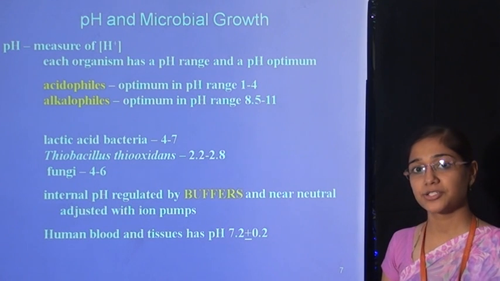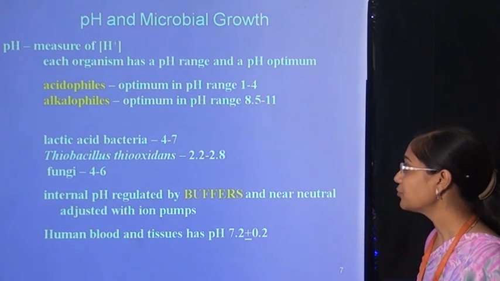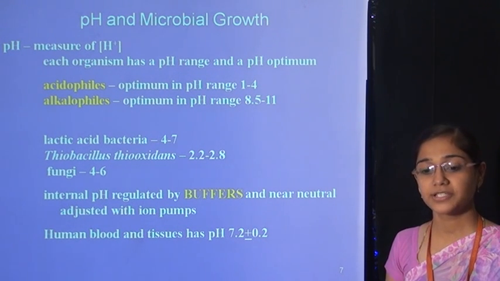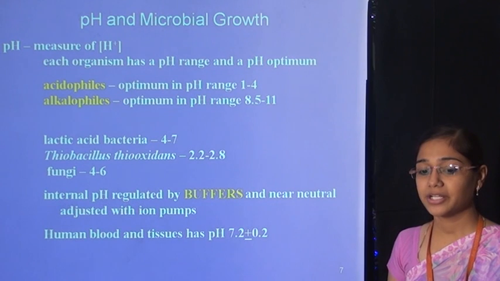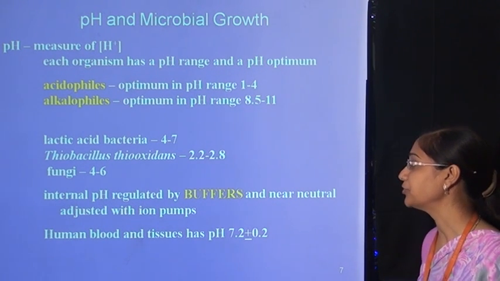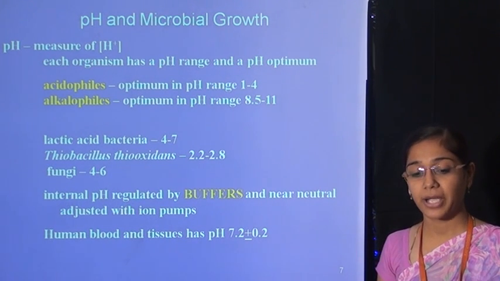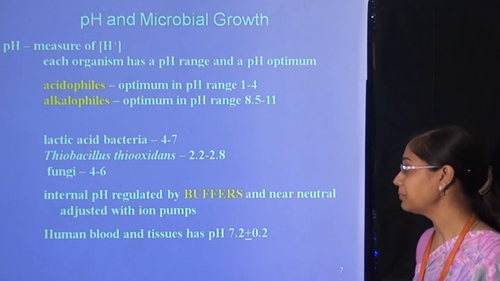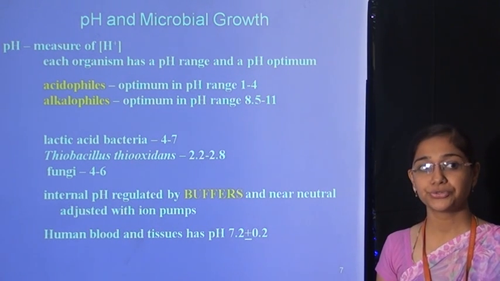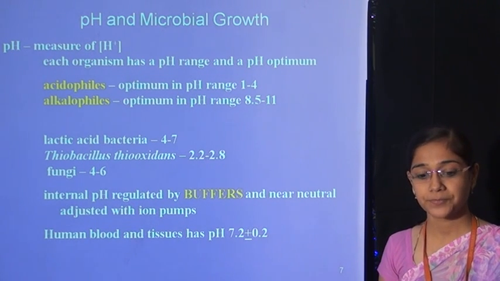According to pH, there are two types, acidophile and alkalophile. For acidophiles, the optimum pH range is 1 to 4, and for alkalophiles the optimum pH range is 8.5 to 11. For example, lactic acid bacteria 4 to 7 pH, Thiobacillus thiooxidans 2.2 to 2.8, and fungi 4 to 6.